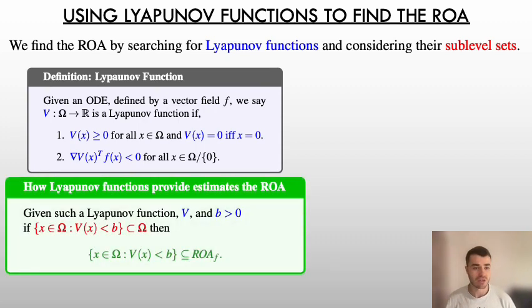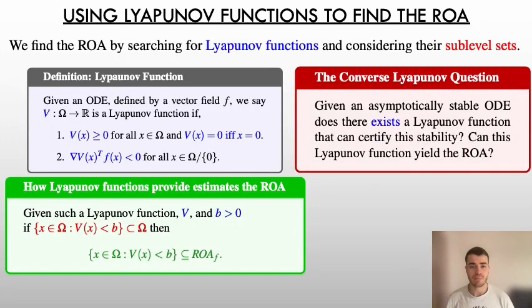If we can find such a Lyapunov function and a scalar b that is positive, such that the b sublevel set of the Lyapunov function is contained within its domain, then this sublevel set provides an inner approximation of the region of attraction. However, we don't know how good this approximation is.